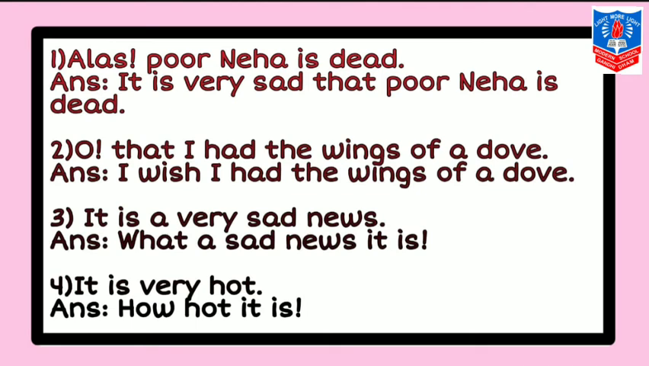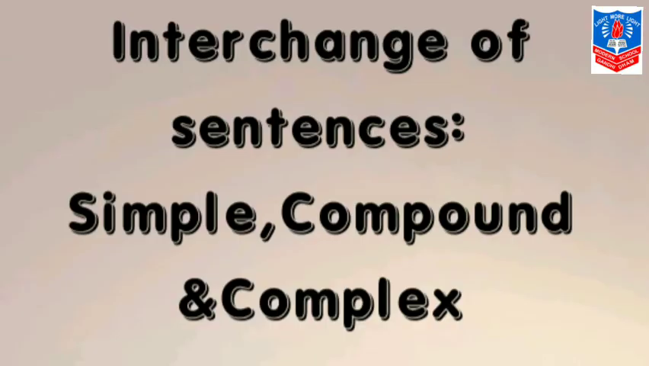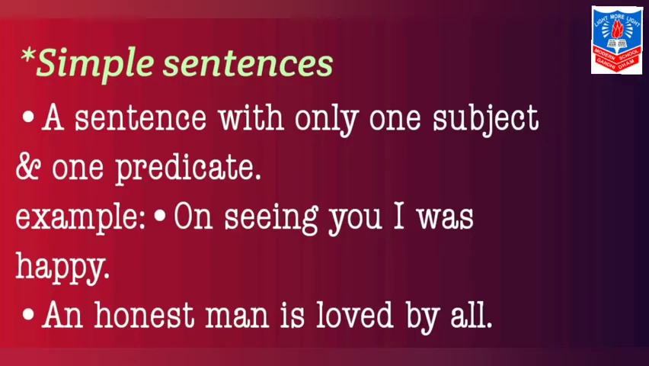Now let's start with the next topic, that is interchange of sentences: simple, compound and complex. First, let us understand what are simple sentences. A sentence with only one subject and one predicate is called a simple sentence. For example, on seeing you, I was happy. An honest man is loved by all.